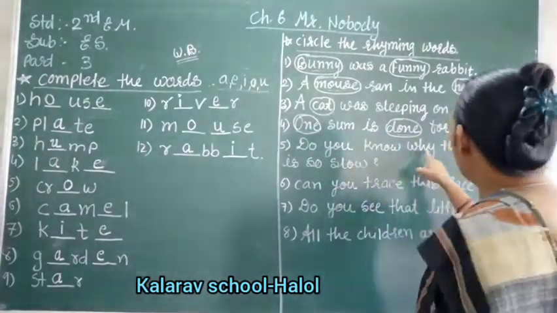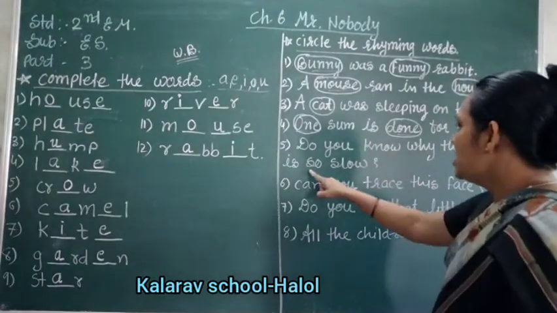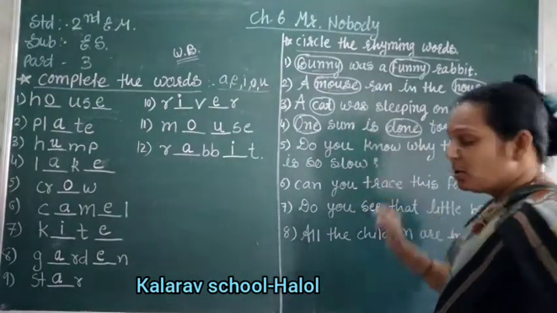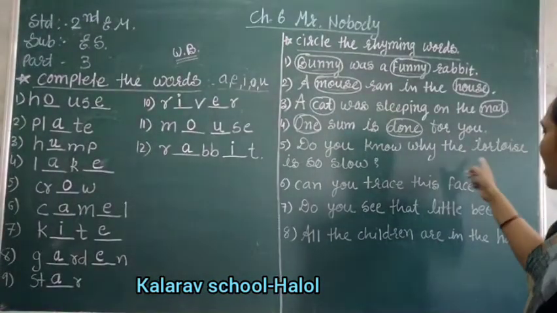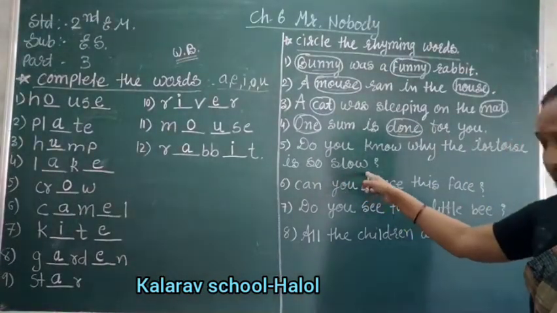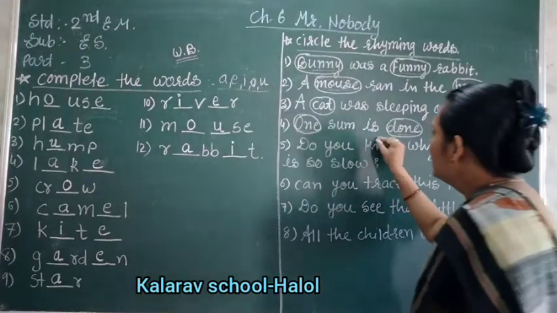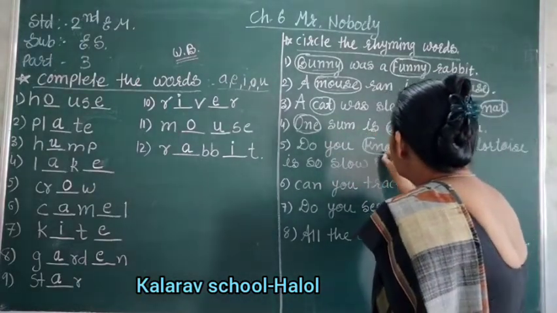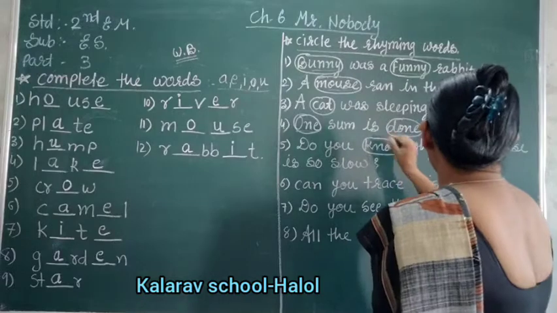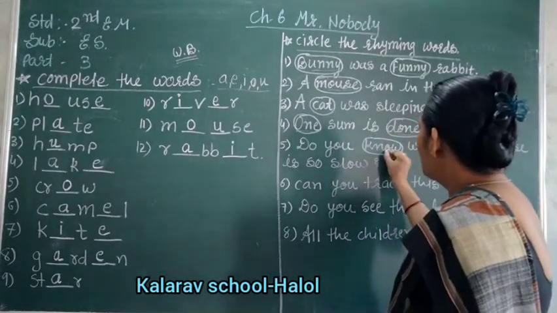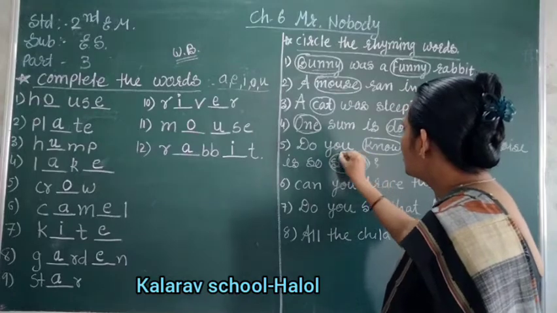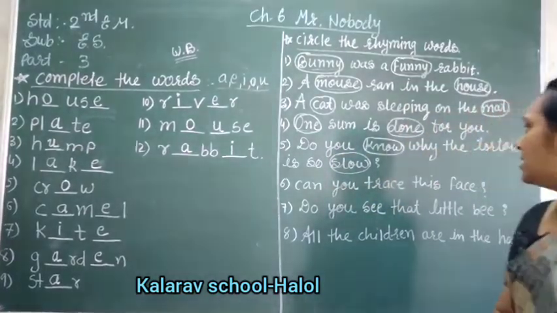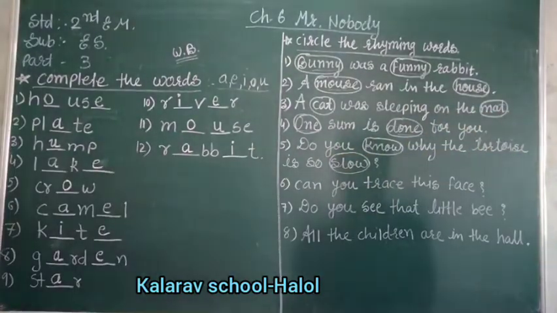Now five number, Do you know why the tortoise is so slow? Do you know the tortoise? Why is the tortoise slow? Then the rhyming words are K N O W, know, and another one is O W, slow, right? These are the rhyming words.